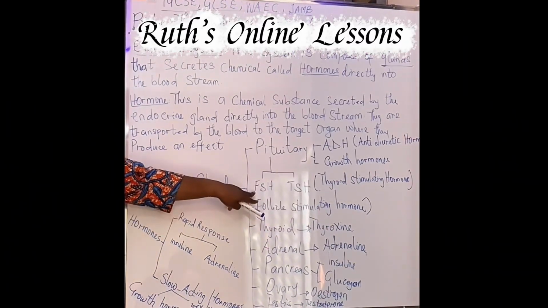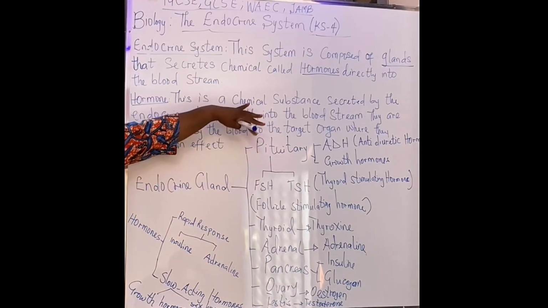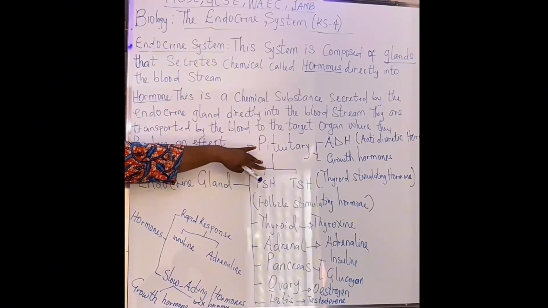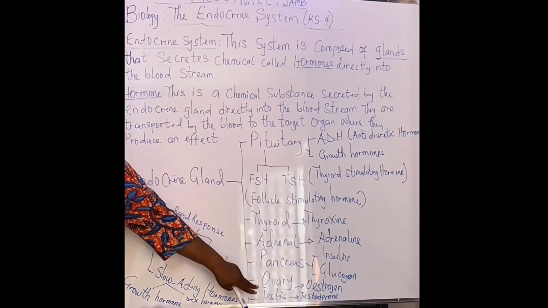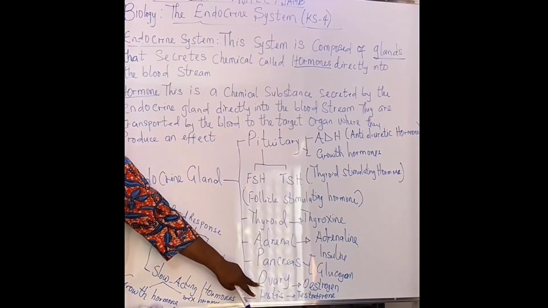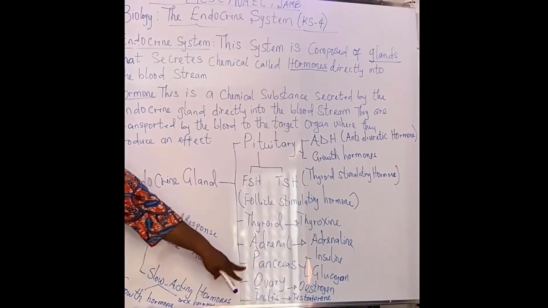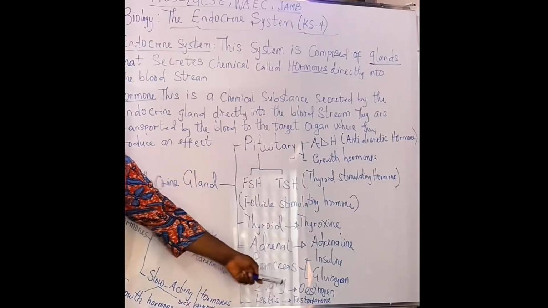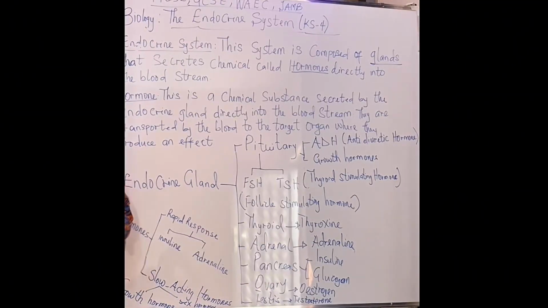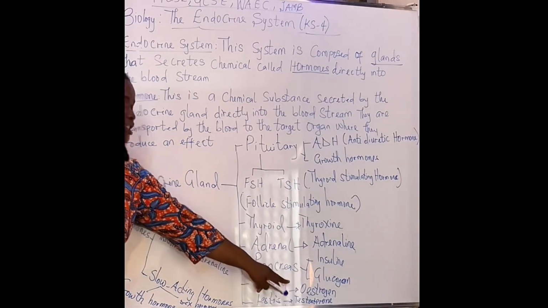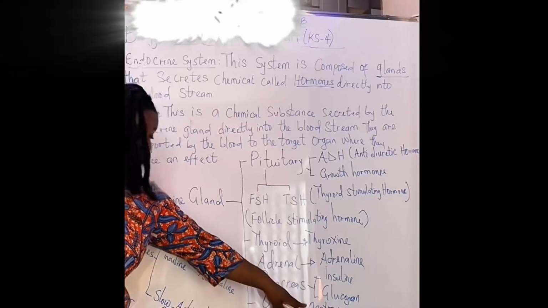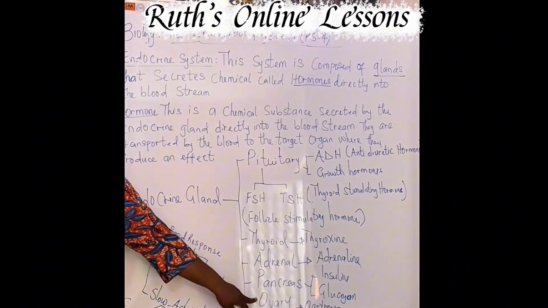This hormone is secreted by the pituitary gland. Once it's secreted, it goes to the endocrine gland called the ovary. This ovary is actually found in females. All right, it stimulates the ovaries to produce a hormone that we call estrogen. What does estrogen do? Estrogen is responsible for the female secondary sexual characteristics. Estrogen is produced by the ovaries.